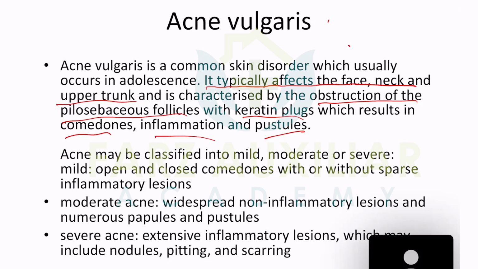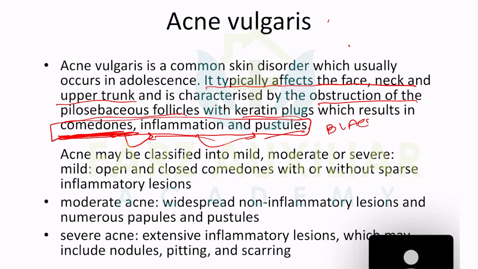I request you to remember these names mostly: comedones, then inflammation, then pustules. You should remember these three things very importantly.